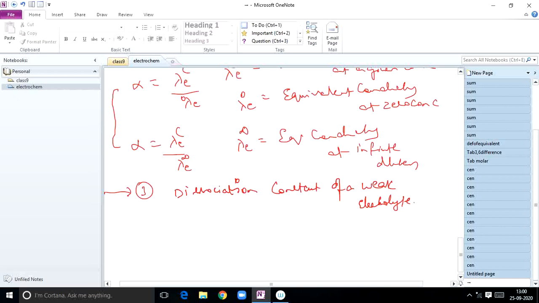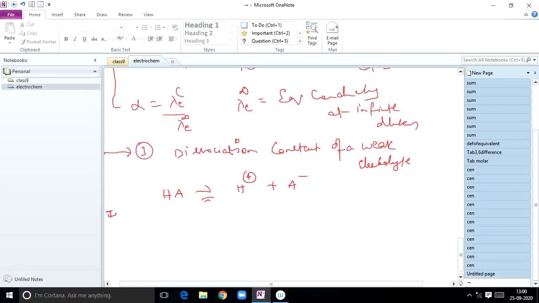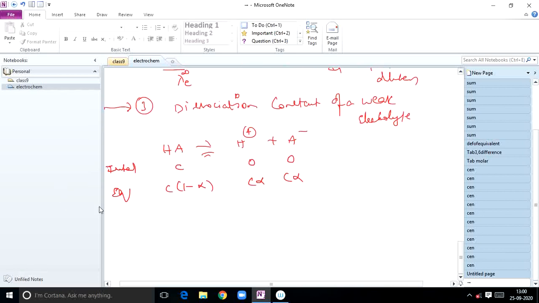See how to calculate this dissociation constant. If you take any weak electrolyte, HA splits into H plus and A minus. Initially the concentration you can take as C, and 0 for the products. At equilibrium it will be C into 1 minus alpha, C alpha, C alpha. This is the equilibrium concentration.